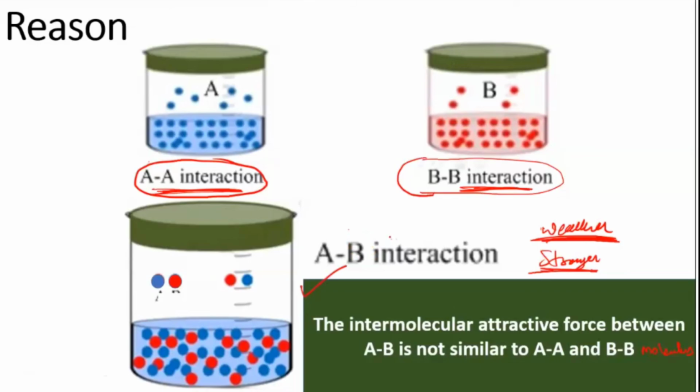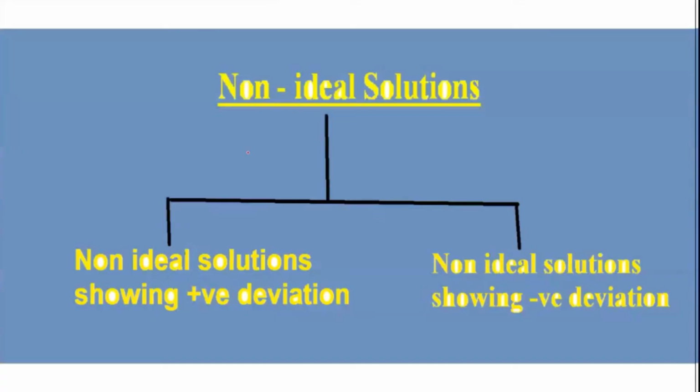So I told you, everywhere you have seen, the delta H value either can be positive or can be negative. I said it can be higher or it can be lower. Even the delta V value will not be equal to 0, that means either it is positive or it is negative. And even in the bonding, the AB bonding which is going to take place, either that bond can become stronger or it can be weaker.